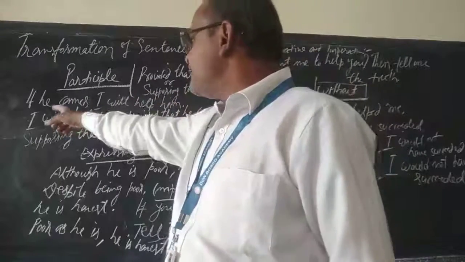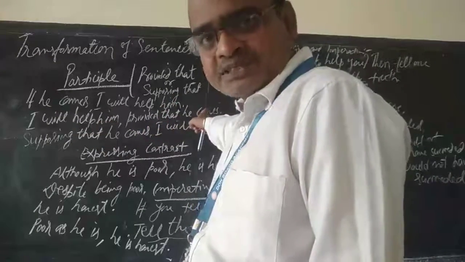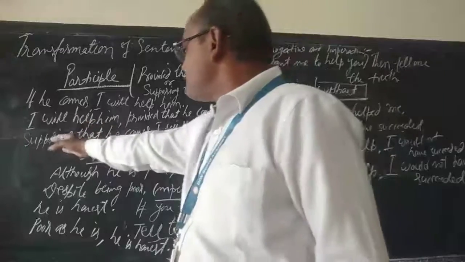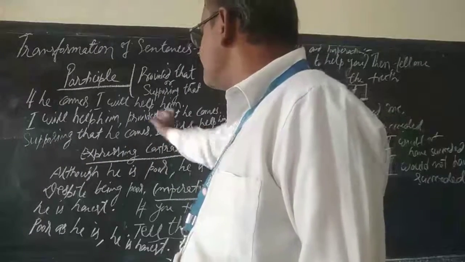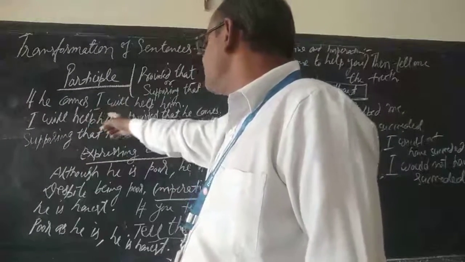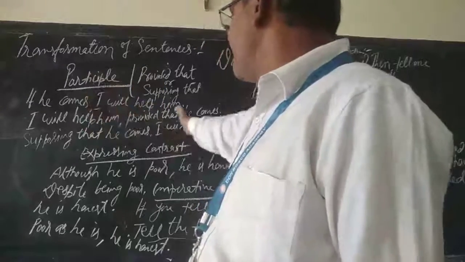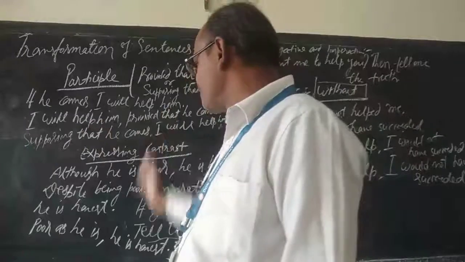See here, if he comes, I will help him. So, I will help him provided that he comes, or I will help him supposing that he comes. Supposing that can be at the beginning: supposing that he comes, I will help him.